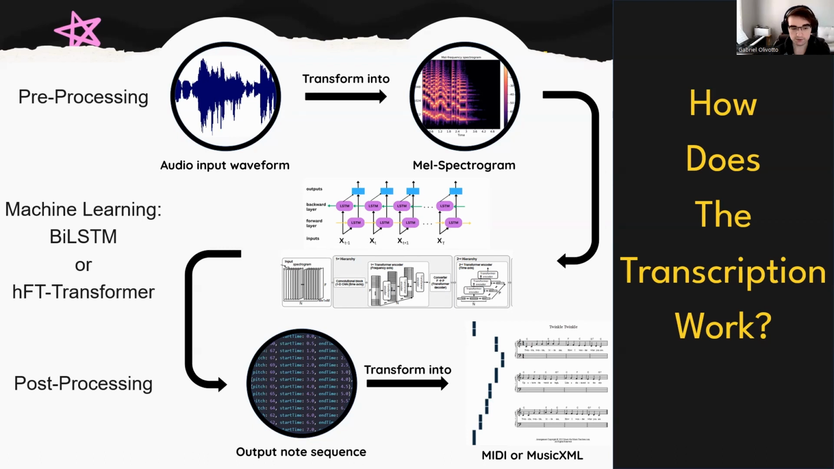The onsets and frames model uses a type of machine learning architecture called a bidirectional LSTM, which stands for long short-term memory. It runs on TensorFlow.js, which means it can operate directly on the client side in the browser. This approach reduces the load on our servers and allows users with slow internet connections to use our service without needing to transfer their audio files to our server.